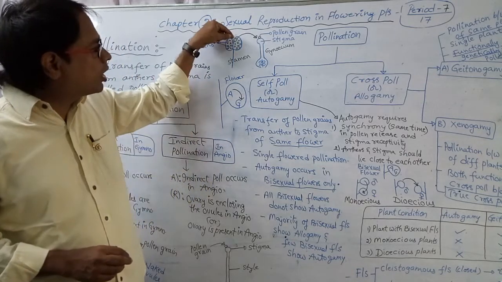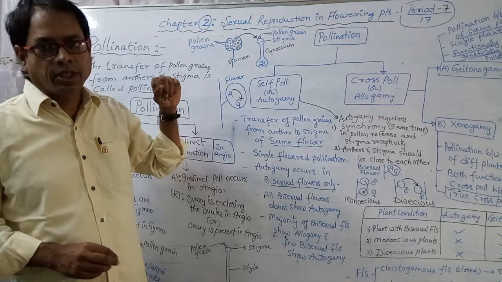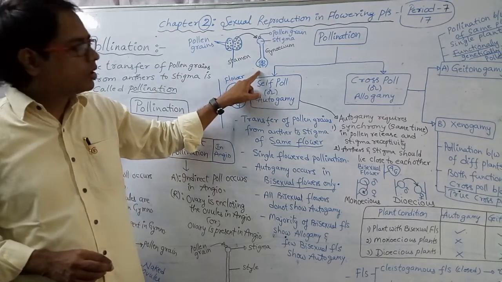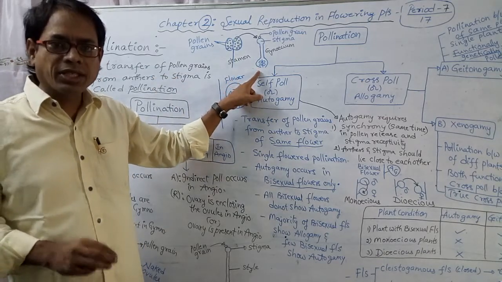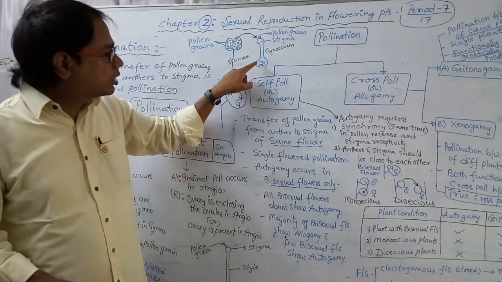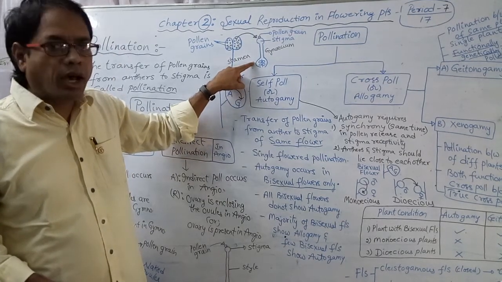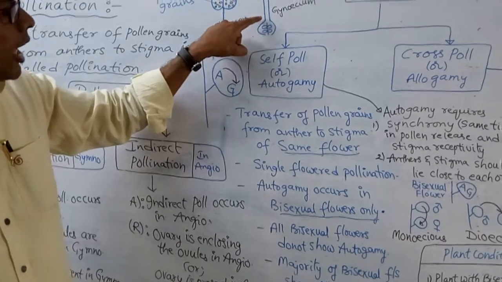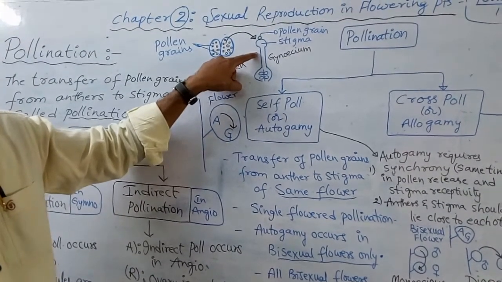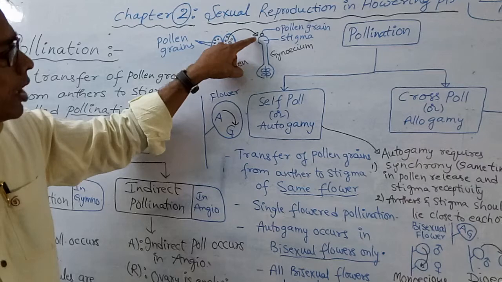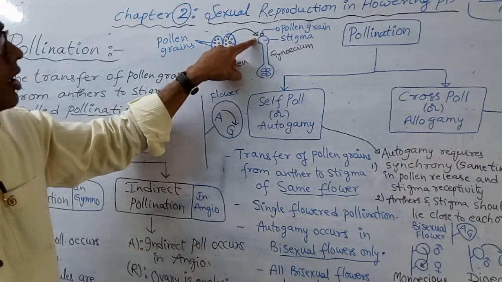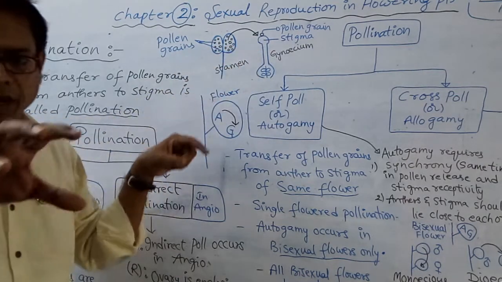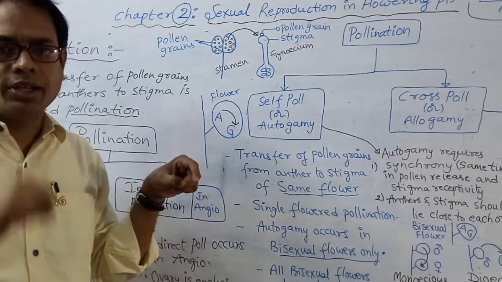Why do these pollen grains fall on stigma? See, this is the gynoecium. Gynoecium contains how many parts? 3 parts. The basal bulged part of gynoecium is called ovary. The elongated slender part is called style. And the terminal round part is called stigma. The stigma will receive the pollen grains.